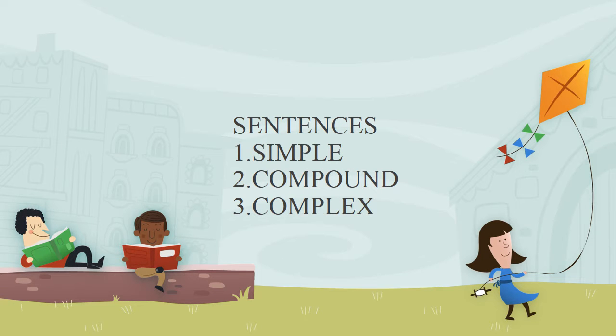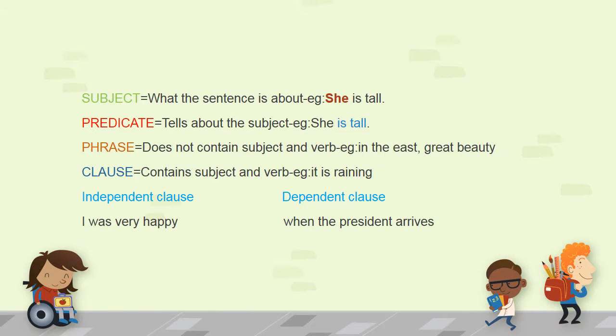In today's class, we'll be discussing the types of sentences. There are three types of sentences, namely simple, compound and complex sentences. Before discussing the types of sentences, let's revise a few basics in grammar.